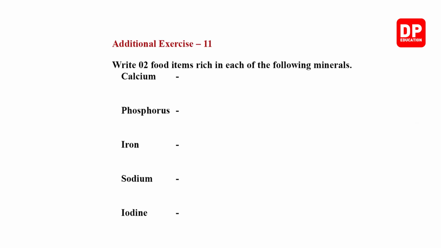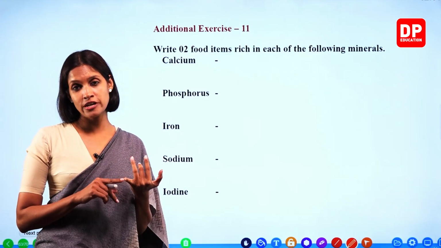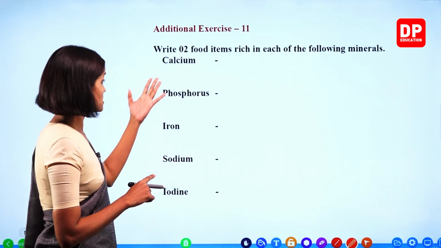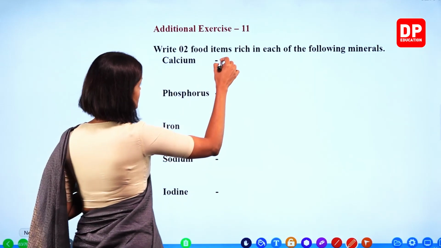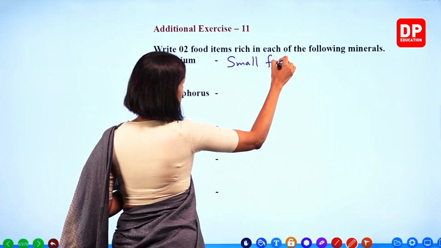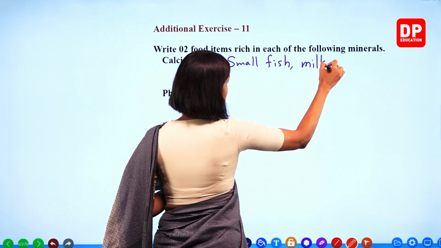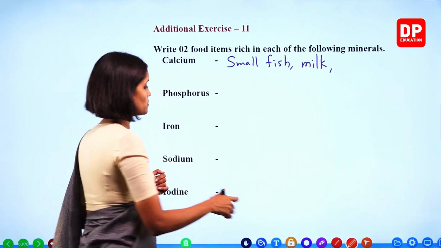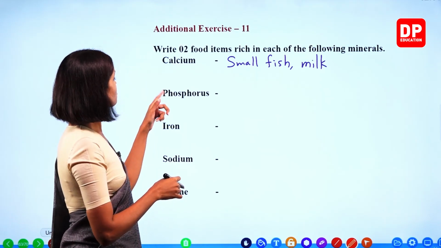Right. Exercise number 11. Write 2 food items rich in each of the following minerals. Right? Calcium in milk, in dairy products or milk products, right? In cheese, butter, like dairy products are there. In small fish, right? Let's write in small fish, milk, dark green leaves, okay? So we have to write only 2 food items, okay?